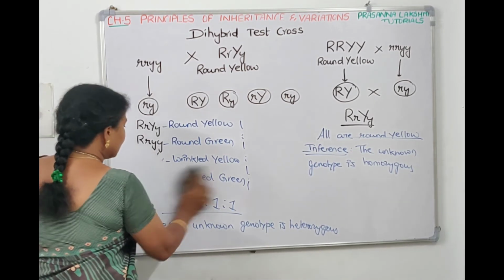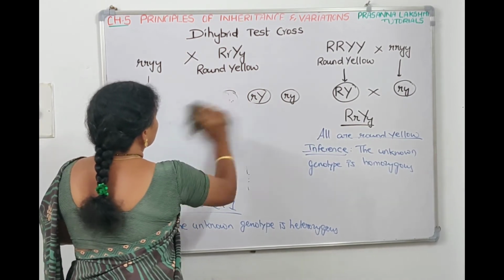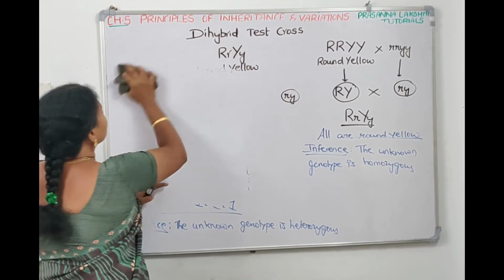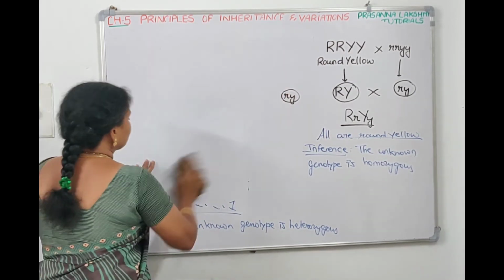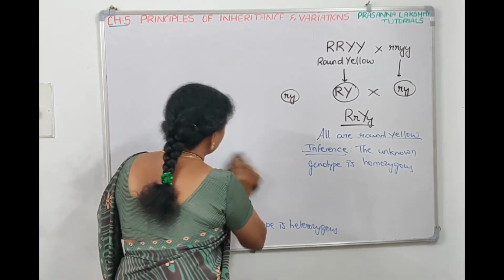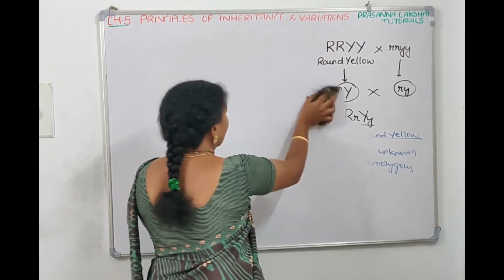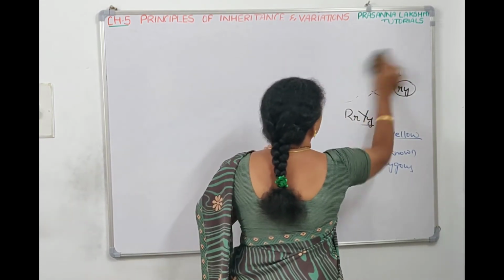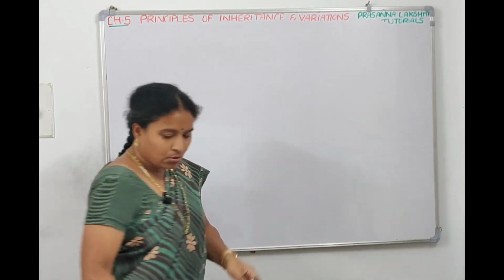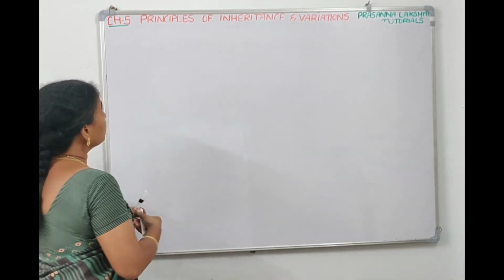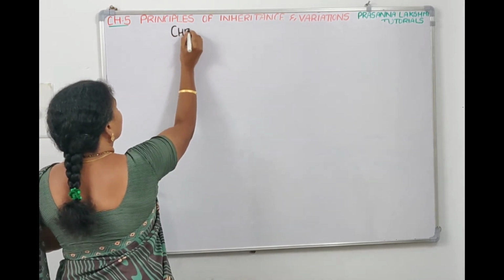In NCERT, under chromosomal theory of inheritance, they started by telling why Mendel's works were not recognized. With that introduction, they tried to explain the topic of chromosomal theory of inheritance. So we will also start the same way as we are following NCERT line by line, so that it will be very much scoring and helpful for your NEET examinations. So let's go to the topic chromosomal theory of inheritance.